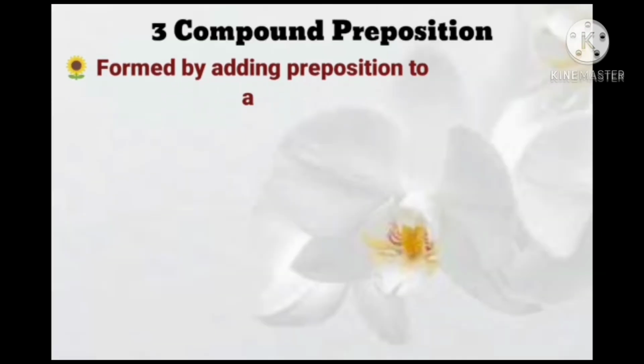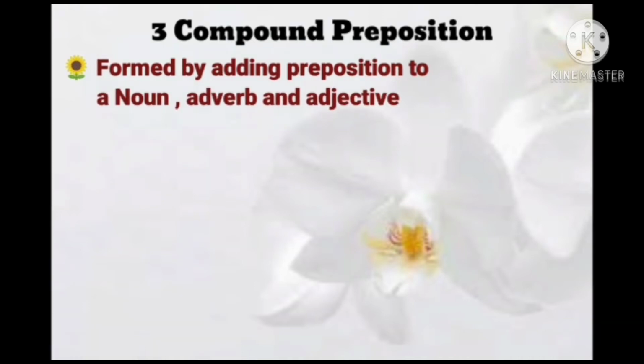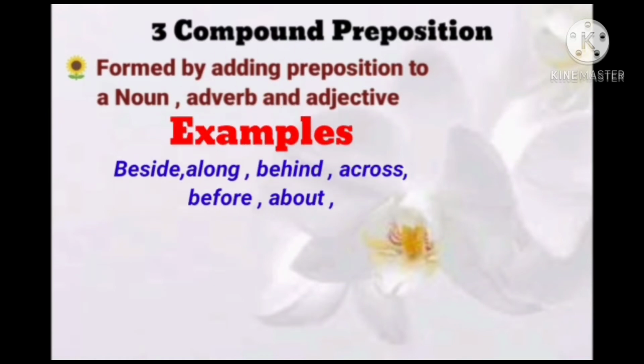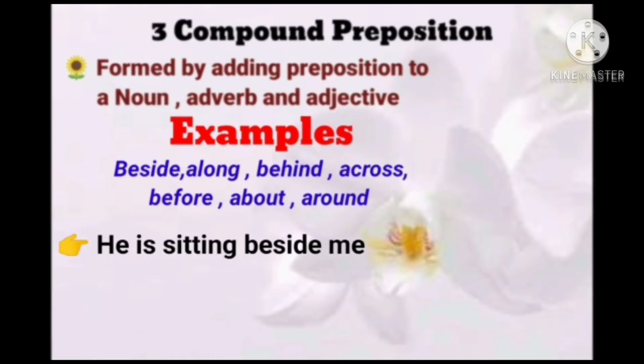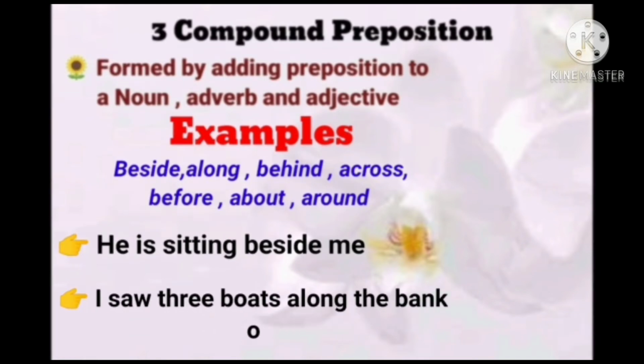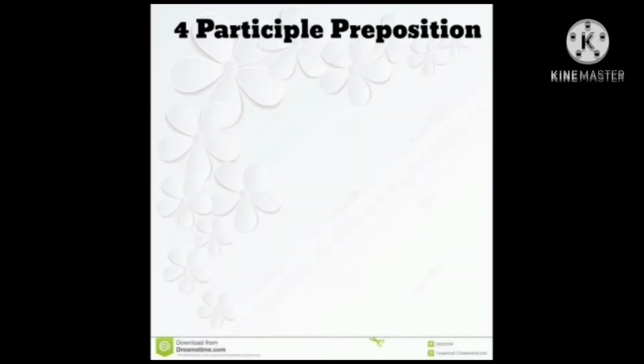Compound prepositions are formed by adding a preposition to a noun, adverb, or adjective. Simply, when we add a preposition to any noun, adverb, or adjective, a compound preposition is formed. Examples: beside, along, behind, across, before, about, around. He is sitting beside me. Beside is a compound preposition. I saw 3 boats along the bank of the river. Here, along is a compound preposition.